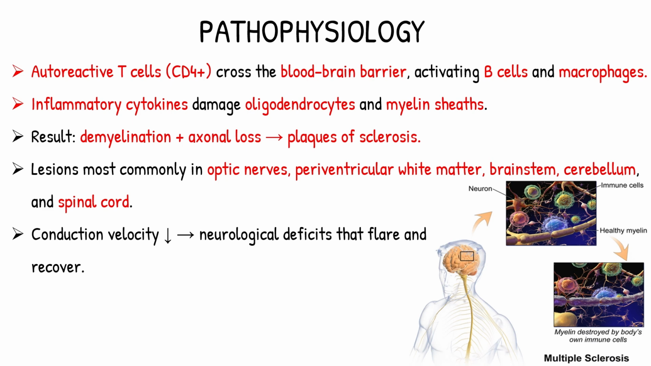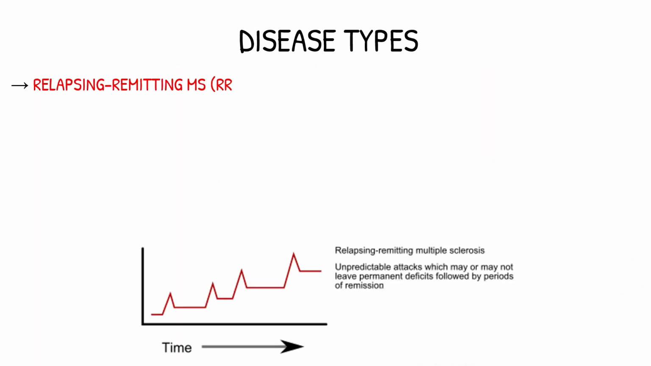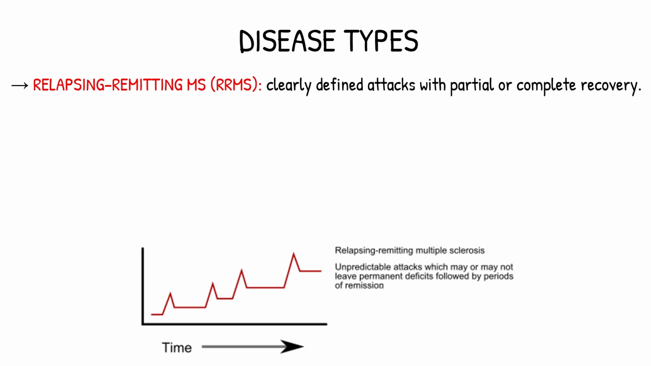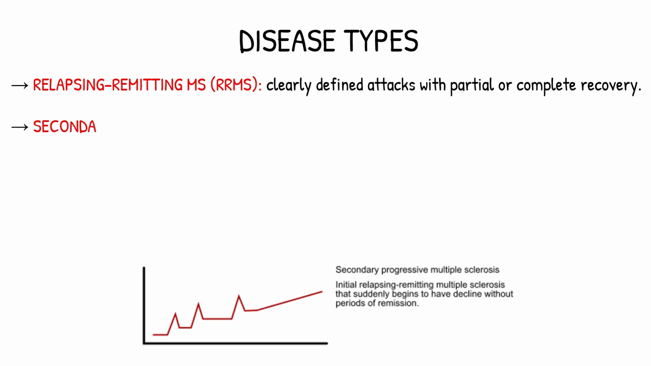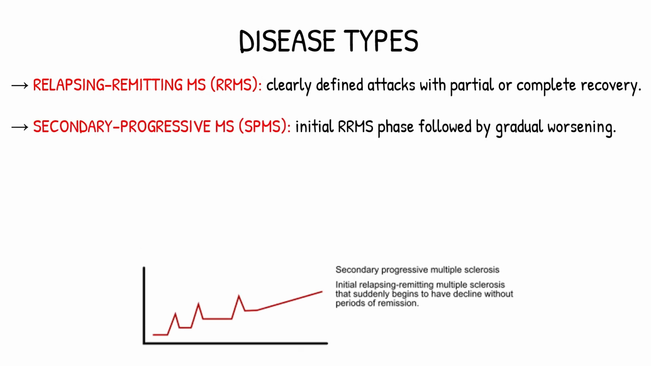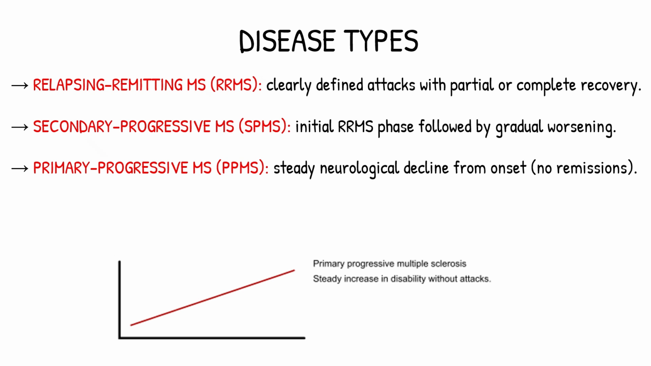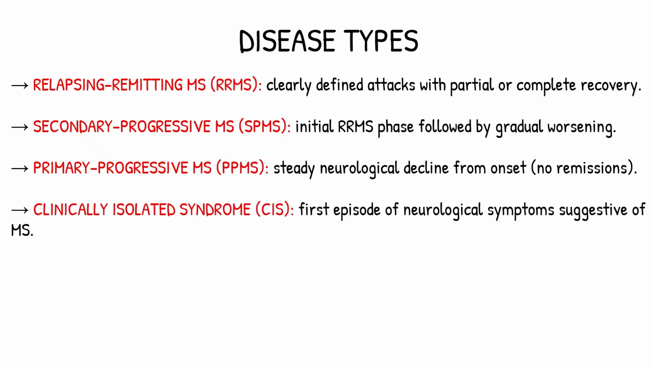Now that we understand the mechanism, let's look at the different forms of MS. The most common type is relapsing remitting MS, with clear attacks followed by partial or complete recovery. Over time, RRMS may turn into secondary progressive MS, where symptoms gradually worsen. Primary progressive MS means slow, steady decline from the start without remissions. And clinically isolated syndrome refers to the very first attack that looks like MS. It may or may not progress later.